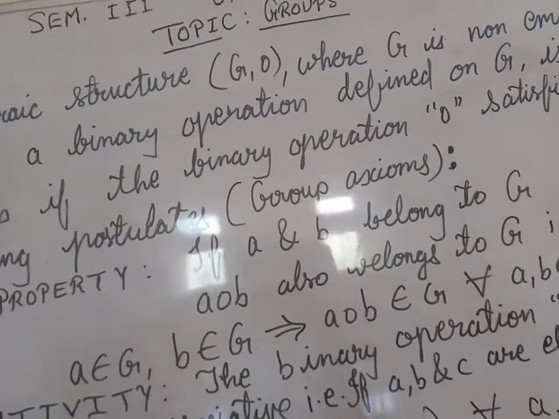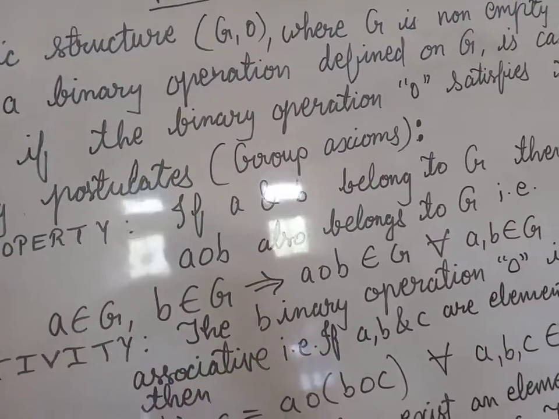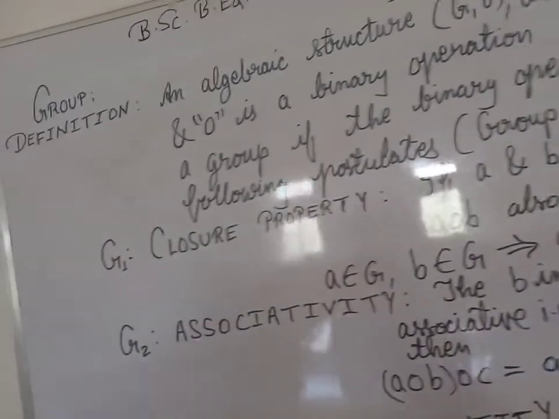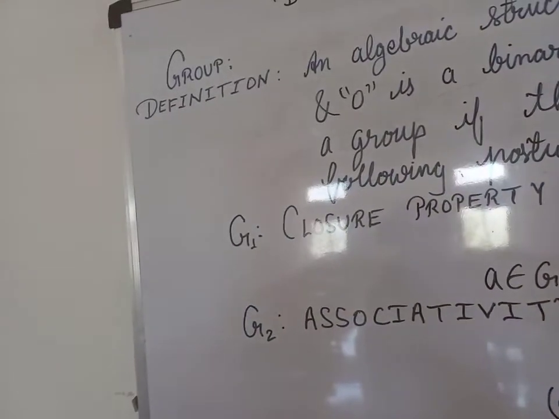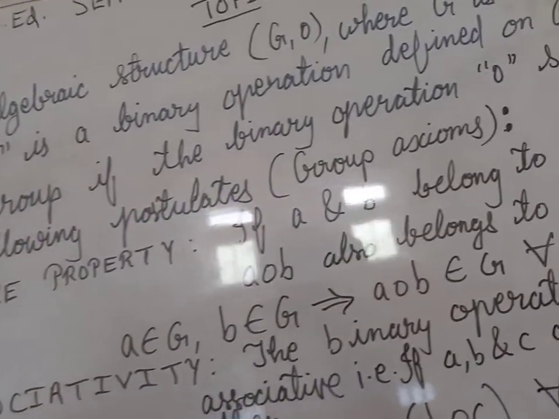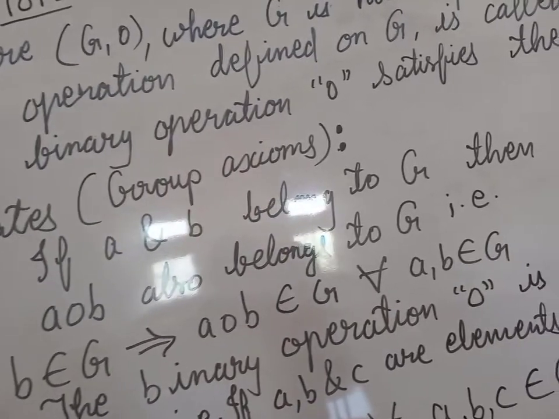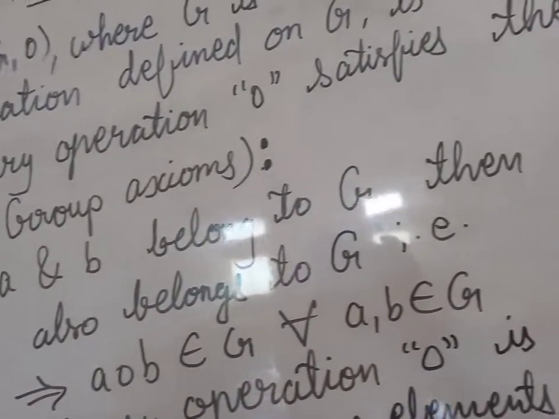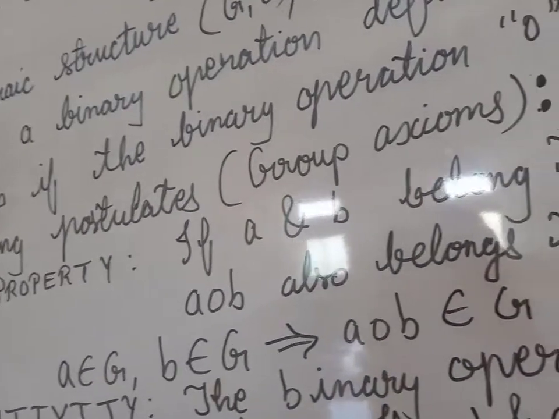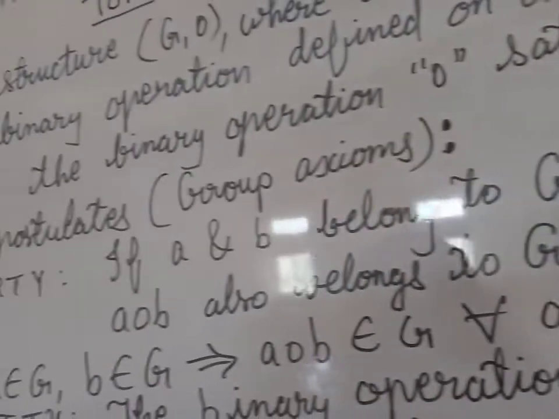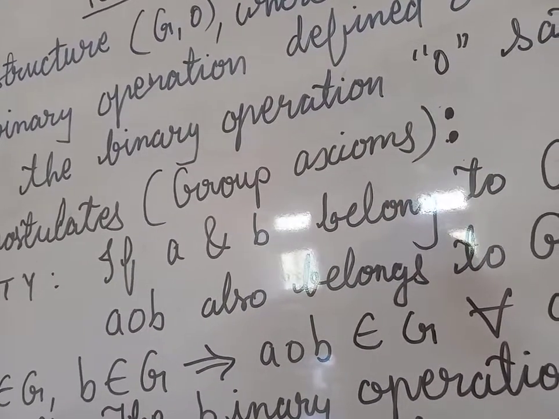The axioms of group are given in this manner. These postulates are called group axioms. The first axiom for group is the closure property. See, closure property: if a and b belong to G, then a O b also belongs to G, where O is the operator.